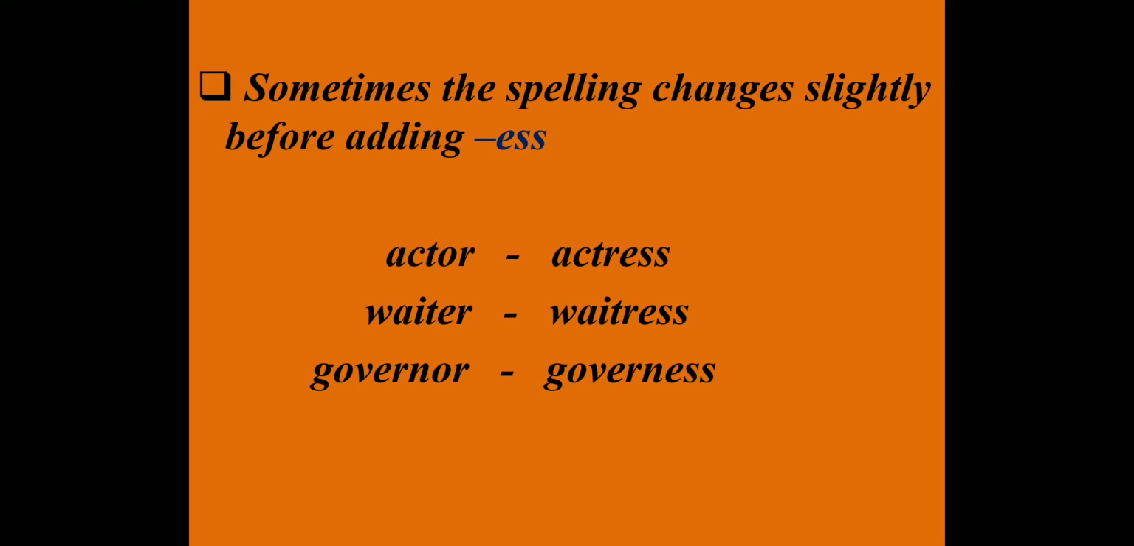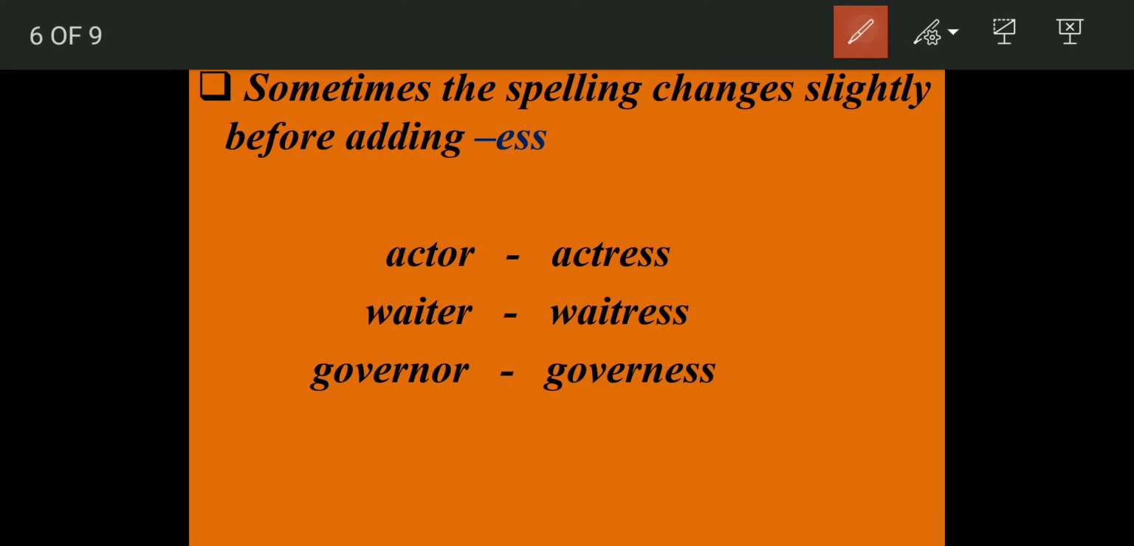Next rule is that we again add simply ess, but again we have to make some changes in the spelling also. We simply just don't add ess, we also make some changes. For example, actor. What is the feminine gender? Actress. Waiter, waitress. But here we add ess, but here we make a change. Like actor, we remove this o. Then we add r, r-e-s-s.